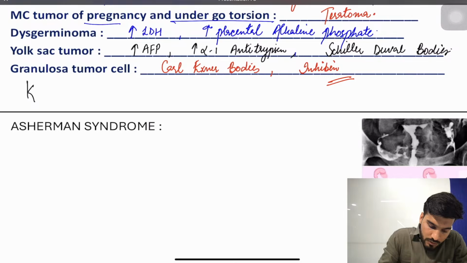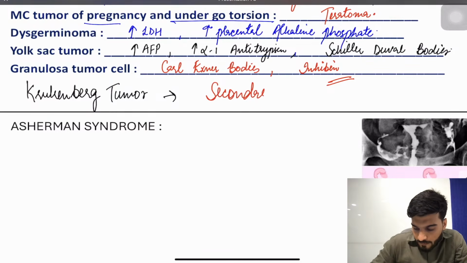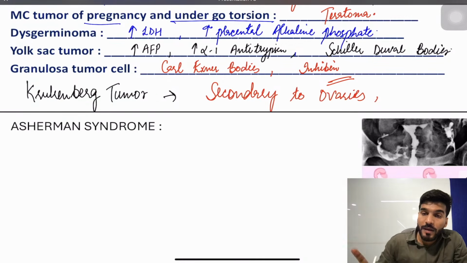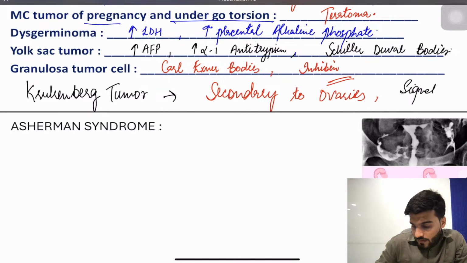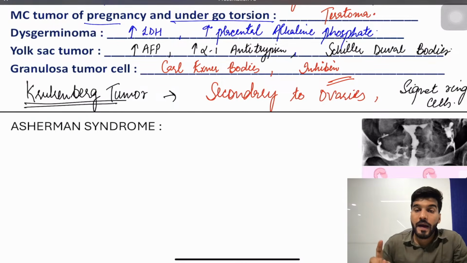It is secondary to the ovaries and most commonly comes from cancer of the stomach, followed by breast cancer. And it shows signet ring cells.